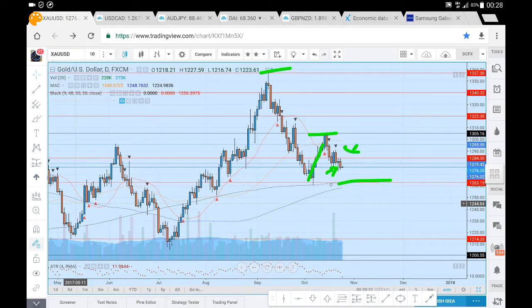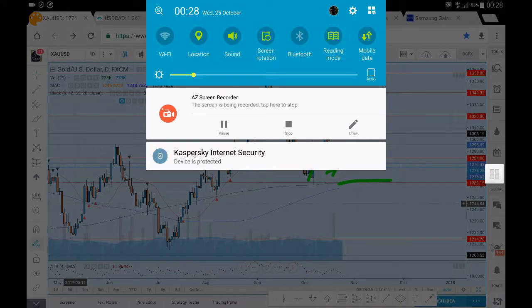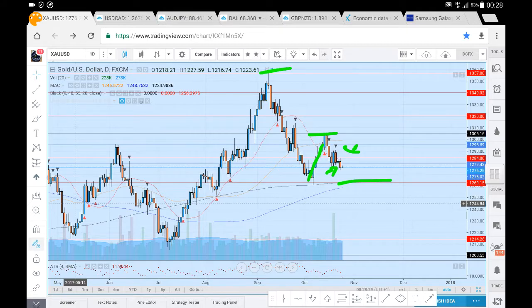We've also got this 400 period moving average and 200 period moving average coming pretty close to this 1263 level, sorry, not 1273, 1263. So we do have the 400 period moving average currently sitting at, let's just see, 1262, and we've got the 200 period average sitting at 1258.